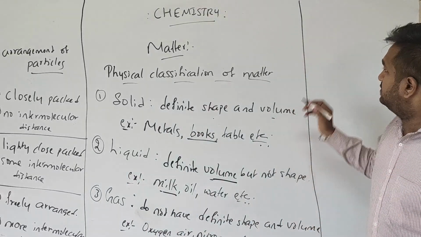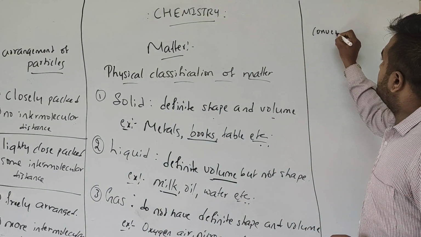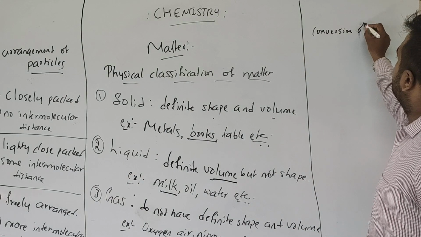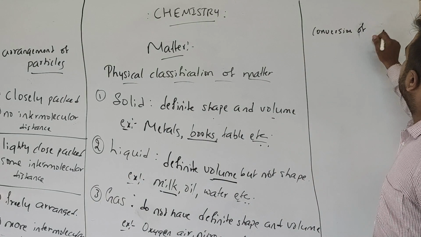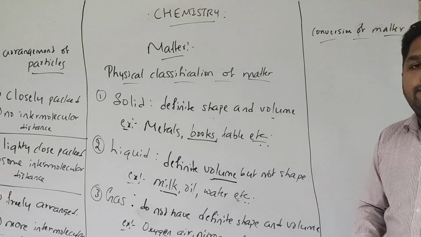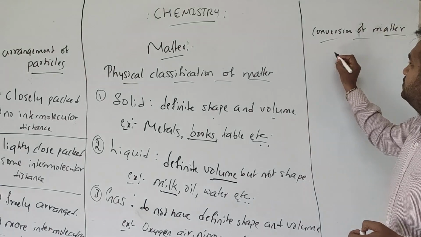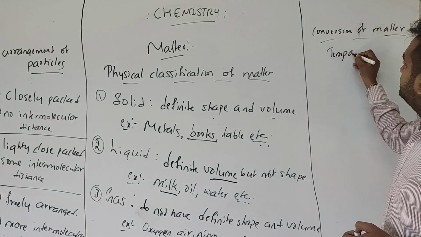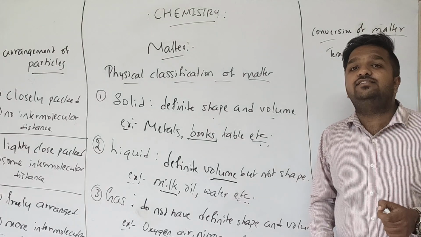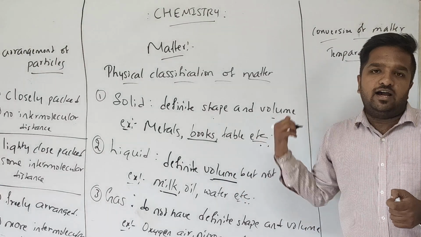So, conversion is possible through temperature. If you just work on temperature, you can easily convert solid to liquid and liquid to gas.